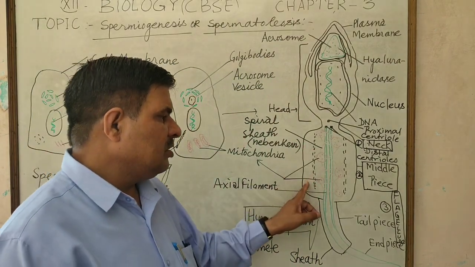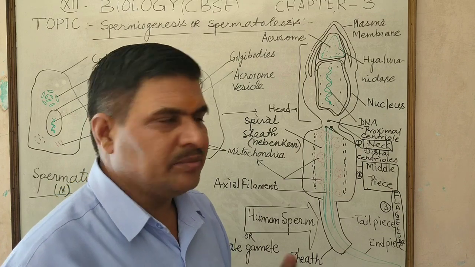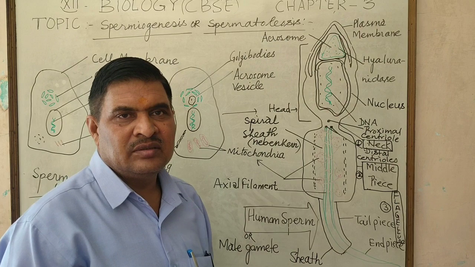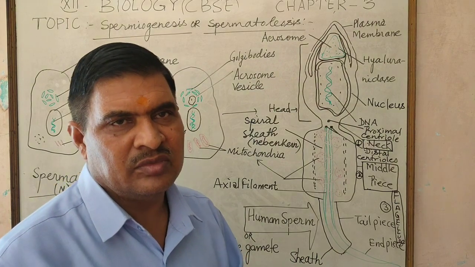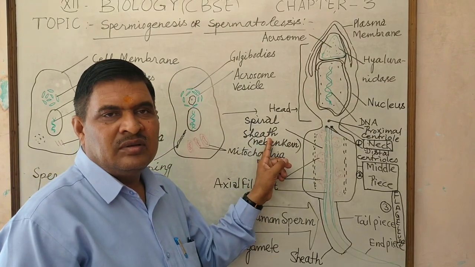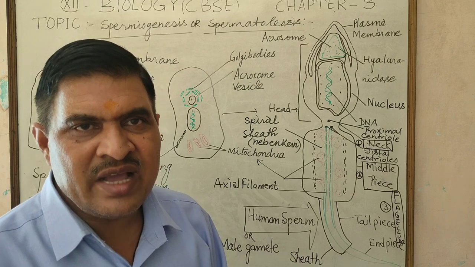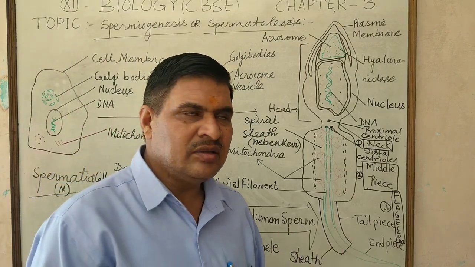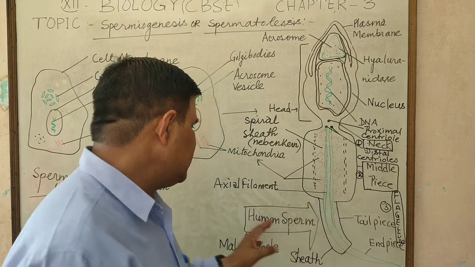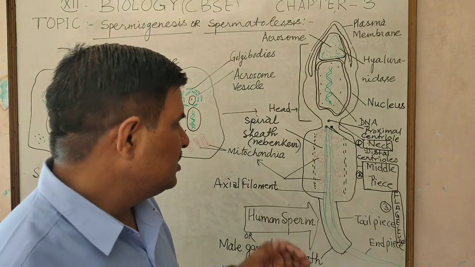Middle piece of the sperm has many mitochondria. These are called the powerhouse of the sperm. Mitochondria form a spiral sheath called nebenkern. Mitochondria are arranged on both sides of the filament,